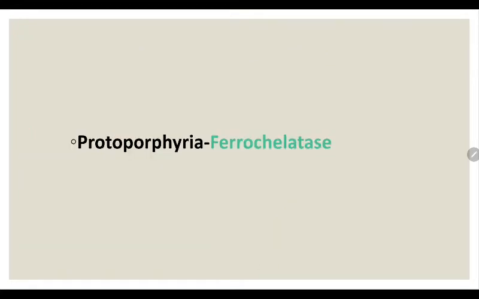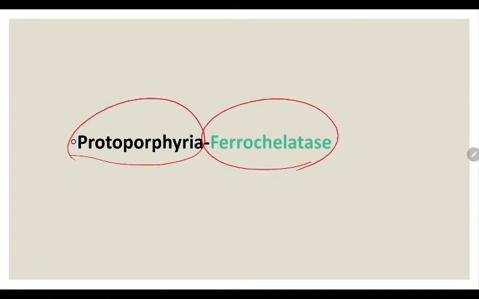At last it is protoporphyria, ferrochelatase. One thing to note is that till now we have seen diseases which have more than two words. Here it is a single word, protoporphyria, and a single word enzyme, ferrochelatase. So single word disease and single word enzyme. This is actually the last step in the metabolism. Porphyria is actually a ring from the amino acid, and proto refers to the iron. When iron and amino acid come together, it is basic chemistry, that is chelation. So iron is going in, so it is ferrochelatase. The enzyme deficiency in protoporphyria is ferrochelatase.